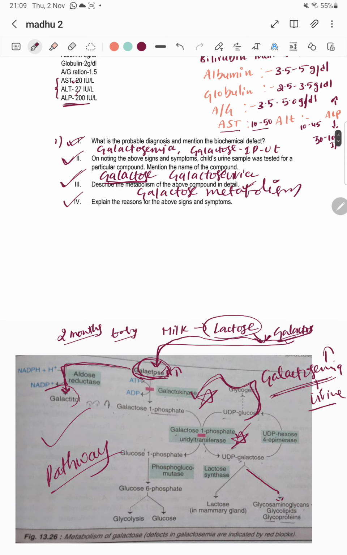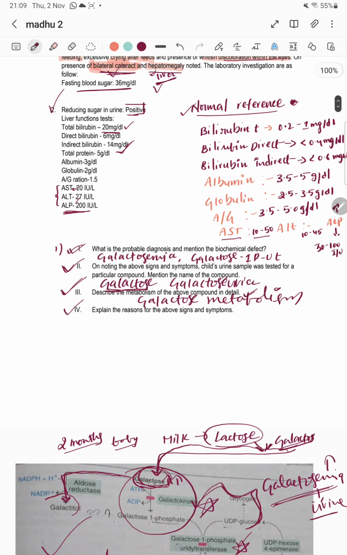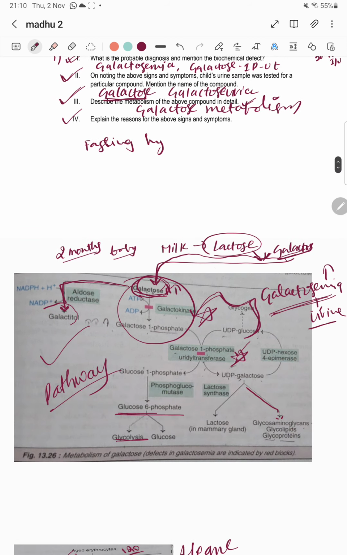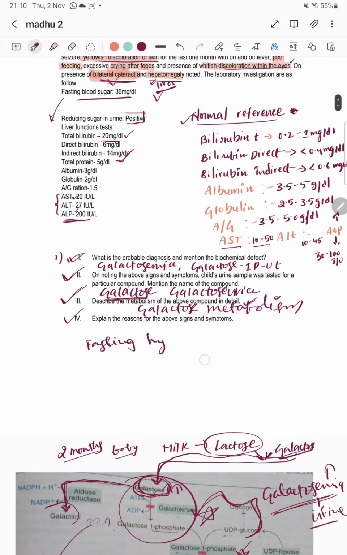If there is no galactose metabolism, the metabolism is blocked up to here, and there is no formation of glucose for glycolysis and energy. Why fasting hypoglycemia? Because galactose 1 phosphate uridyl transferase is absent or defective. Galactose 1 phosphate is not forming glucose 6 phosphate, which results in a blockade in glycolysis.